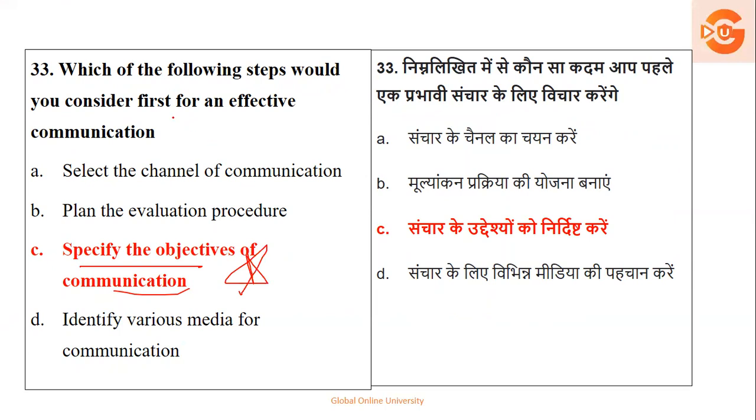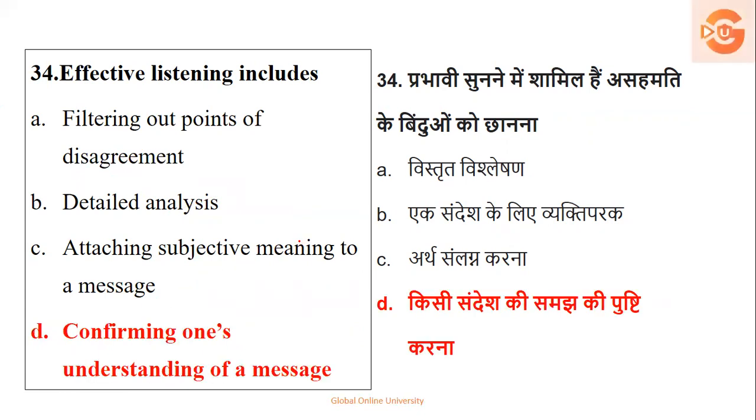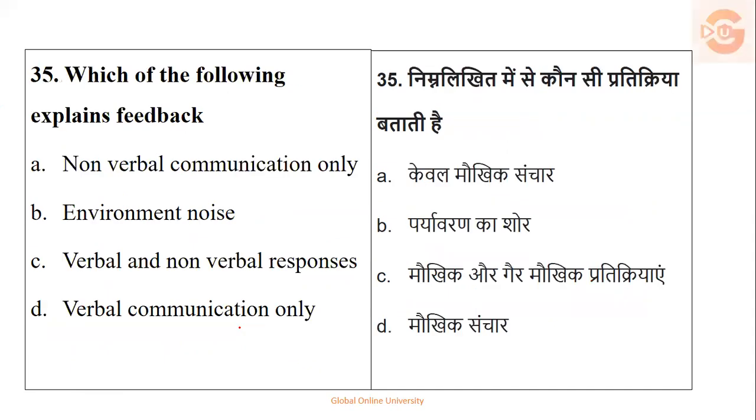Next, effective listening includes filtering our points of disagreement, detail analysis, attaching subjective meaning to a message, confirming one's understanding of a message. See, filtering, you can't do it. Detail analysis depends upon the circumstances. Attaching subjective meaning, it can't be. It has to be the confirmation of one's understanding of a message. So that is the right answer.